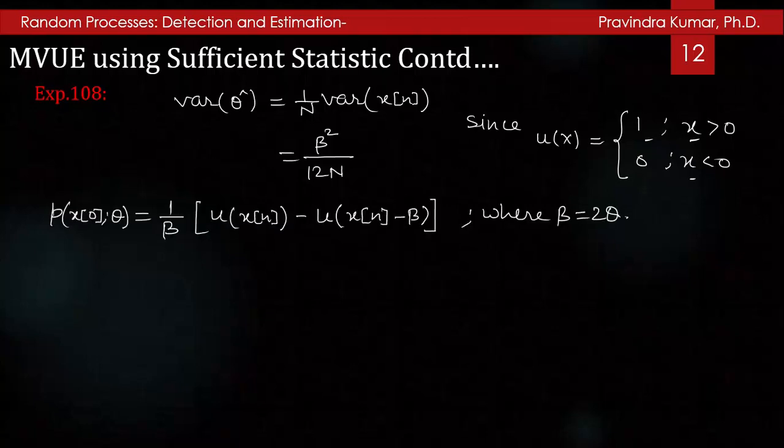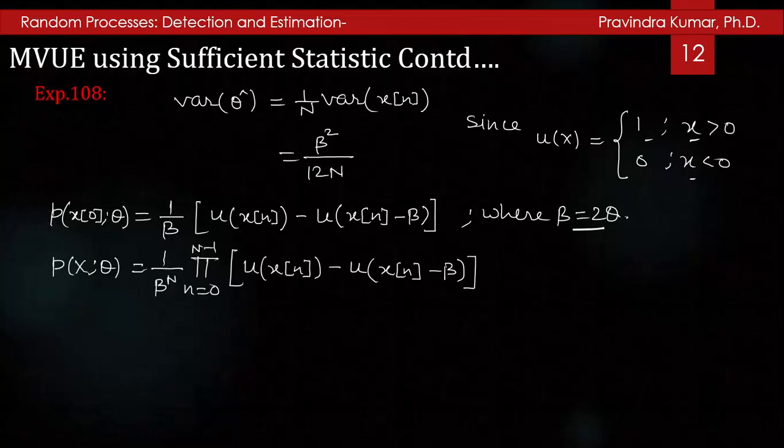So p(x[n]; theta) is equal to 1 by beta u(x[n]) minus beta, where beta is 2 theta. So the PDF of the data is p(x; theta) equal to 1 by beta to the power N, product n from 0 to N minus 1 of u(x[n] minus beta), and I can write it as 1 by beta to the power N, u(beta minus maximum of x[n]) times u(minimum of x[n]).